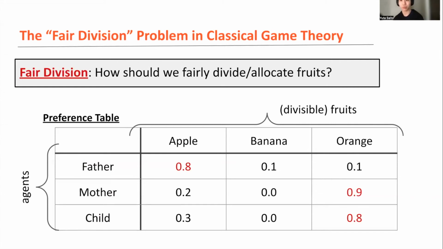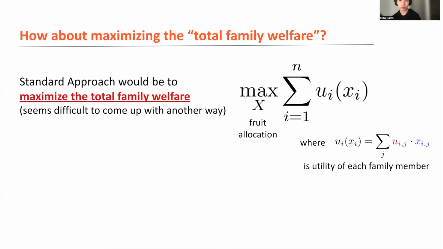So what's going to be your objective function to optimize for the fruit allocation problem? Maybe the standard, naive approach is to maximize the total family welfare, right? Let's optimize the fruit allocation so that we can maximize the total family welfare, or the sum of each family member's utility.